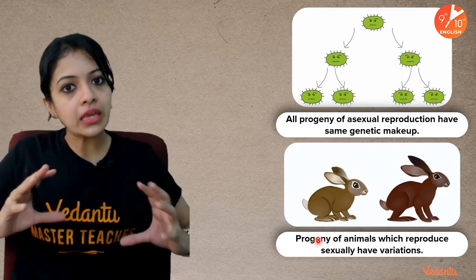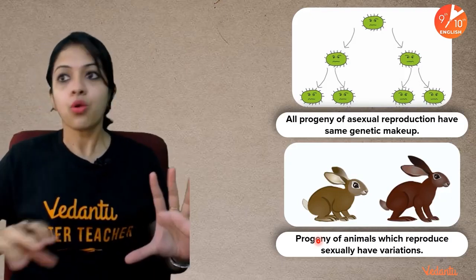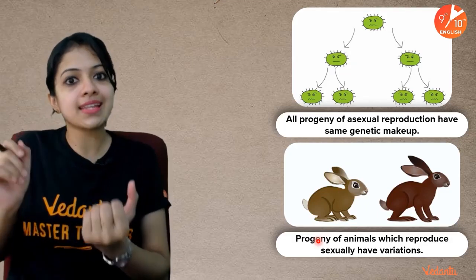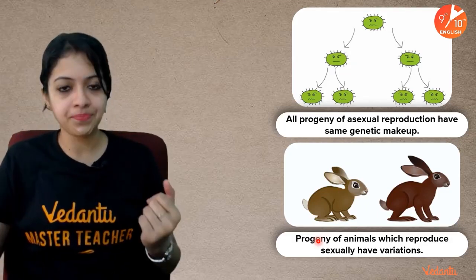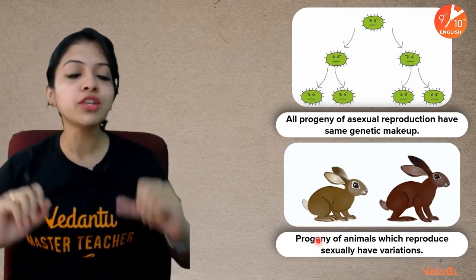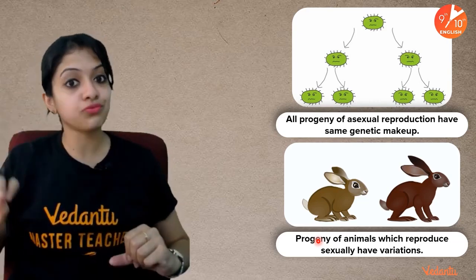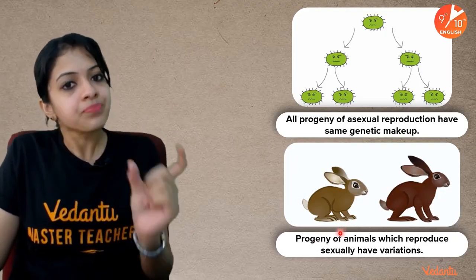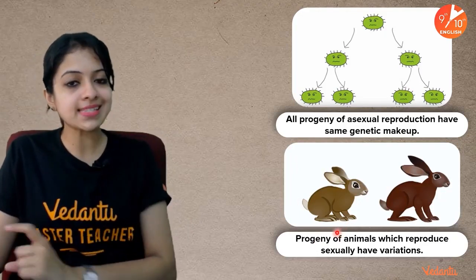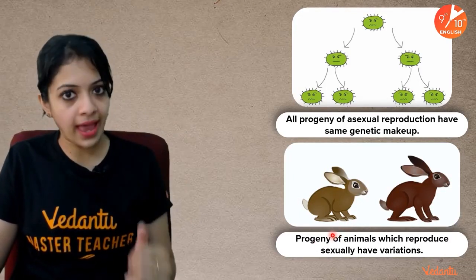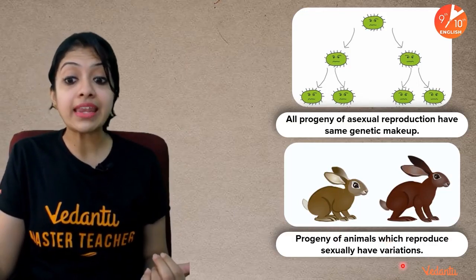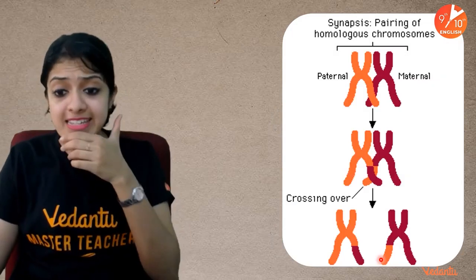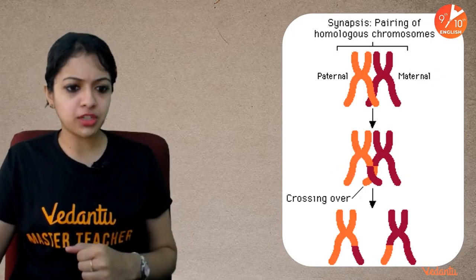When you look at me, you can identify me as Ambika Ma'am. When you see somebody else, say for instance, when you see Anubha Ma'am, you can identify her as Anubha Ma'am, and so on. This is because although we are all human beings, there is a lot of difference also in us, and those differences which exist among different individuals in sexually reproducing organisms is what we call variations. Okay, so how is this variation coming into picture?